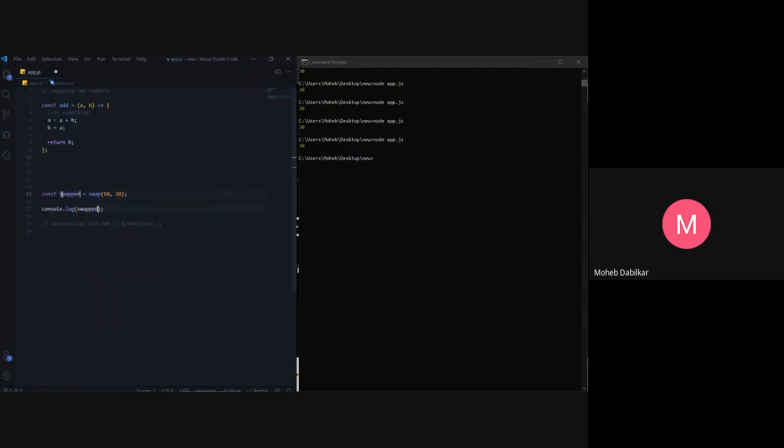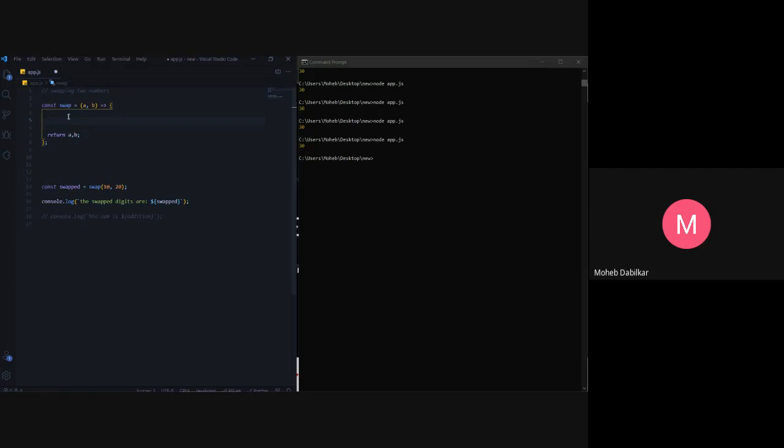So swap, and then the swap digits are... okay. So now we want to swap these two digits. This is A and A plus B. Okay, so return A comma B. Okay, this is how you return multiple stuff.